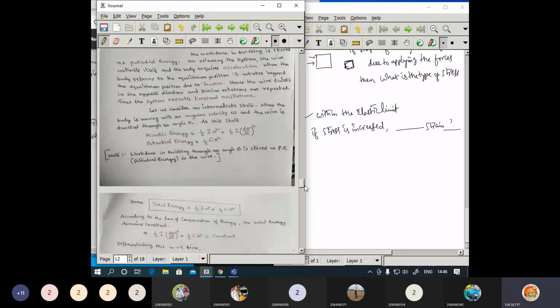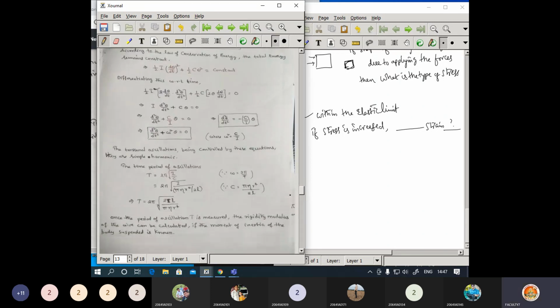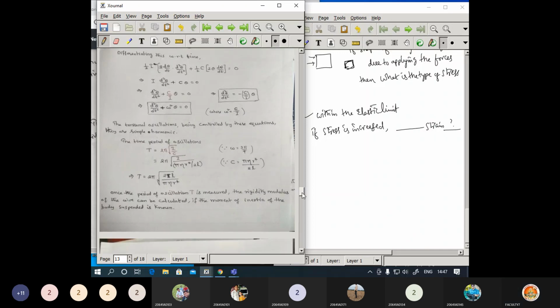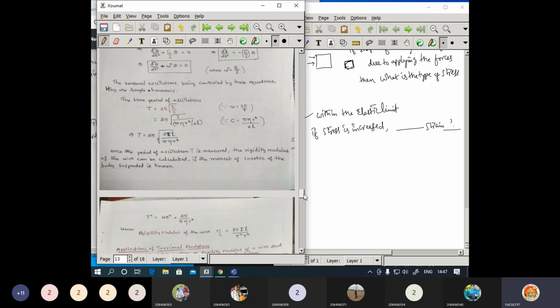Here you may get a question regarding the kinetic energy or else the potential energy. Most of the things you can refer about these points only. Mainly you refer to these points. Don't go heavily.